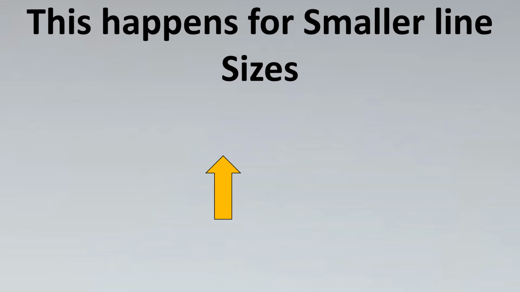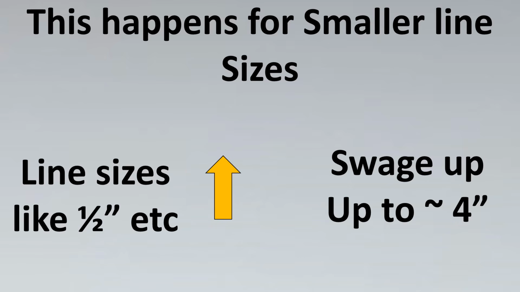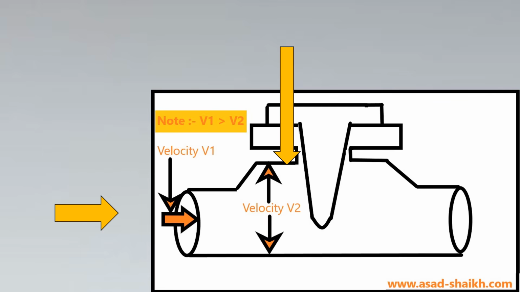This especially happens for smaller line sizes, because for smaller line sizes we have to swage up the line size up to 4 inches, for example a half-inch line size or 3/4 inch line size and so on. Here in this picture, if you notice, the velocity V1 is entering the pipe, but we have switched the pipe